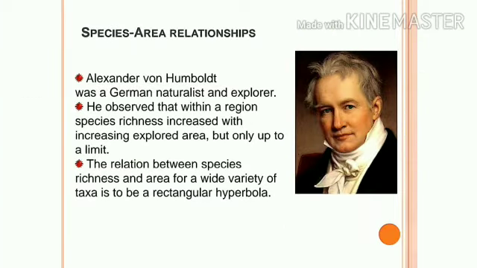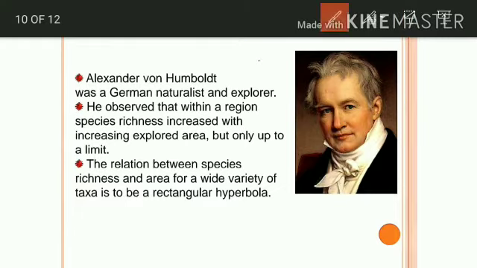The next part, the second pattern of biodiversity, is the species-area relationship. You can see the headline here: species, and then area.